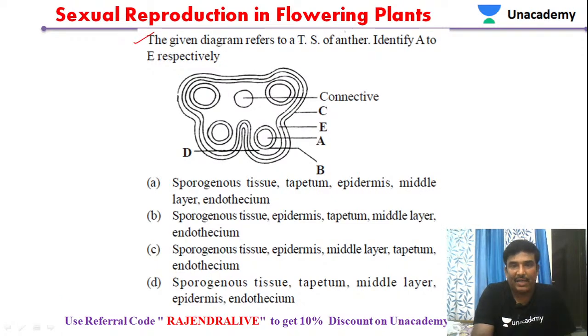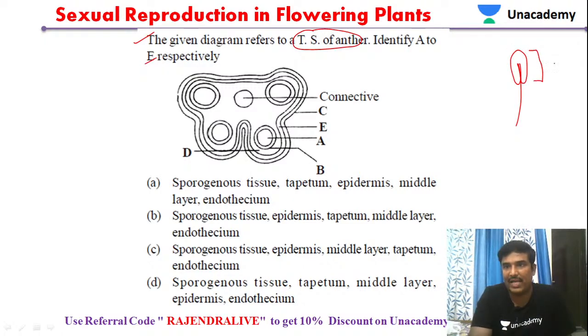The given diagram shows the transverse section of anther. Identify A to E. This is a transverse section of anther. Just now we have seen a stamen. In that stamen, this part is called the anther, and this part is called the filament.